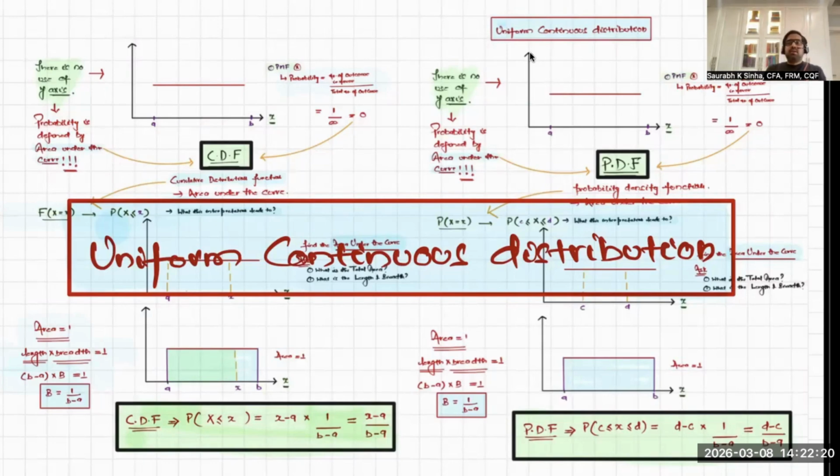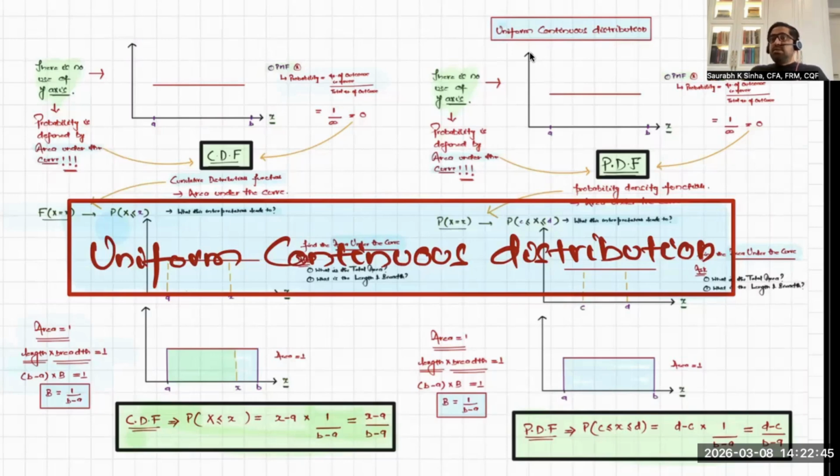And I'm very excited to tell you that we have completed discrete probability distribution and are now entering into continuous distribution. If you remember our lecture where we introduced probability distribution, we said that there are two different kinds of probability distribution. One is discrete probability distribution, another is continuous distribution.